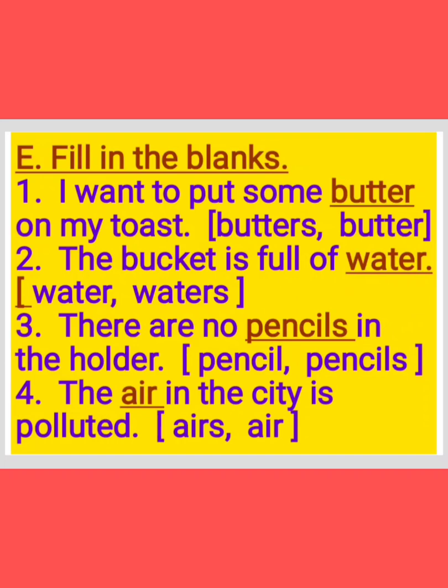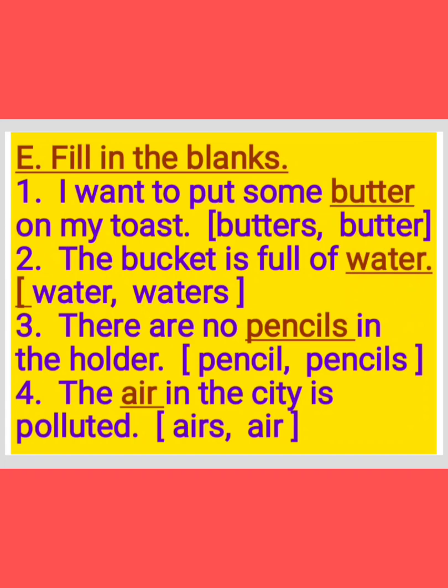Now children, we do some exercises on countable and uncountable. It means whether we are able to write singular or plural for the given nouns in the brackets. Fill in the blanks, page number 8. All of you children, see and listen carefully and write your answer.